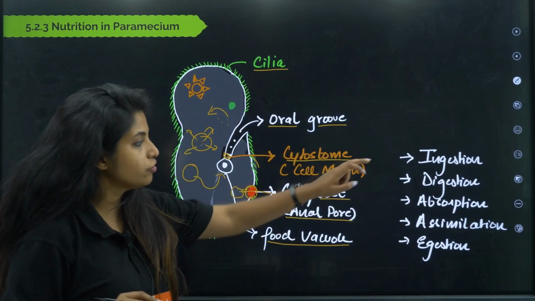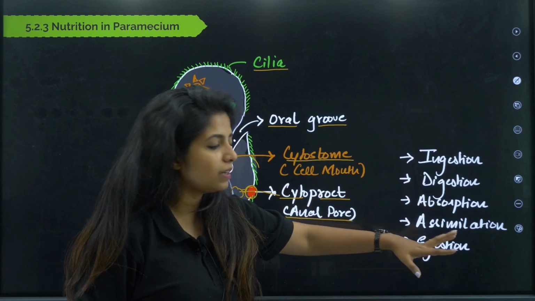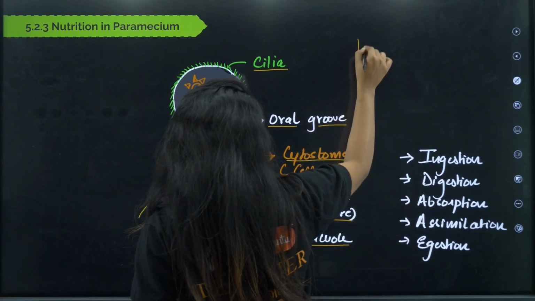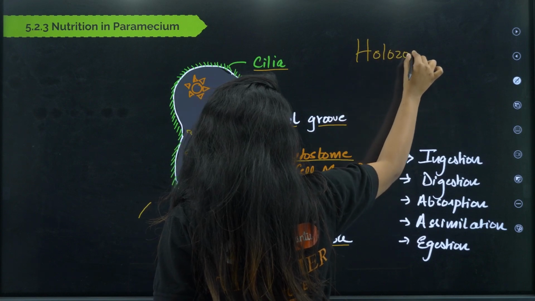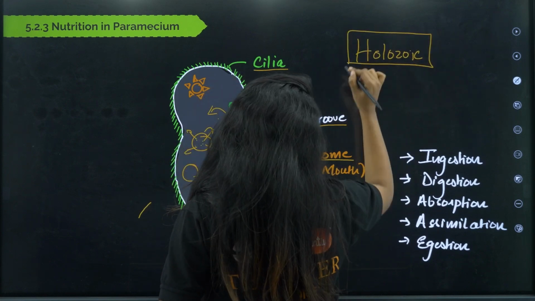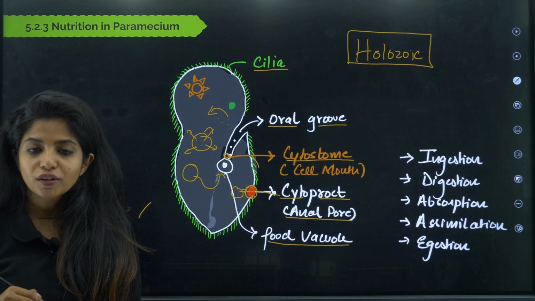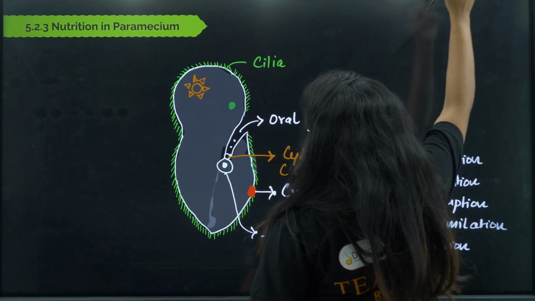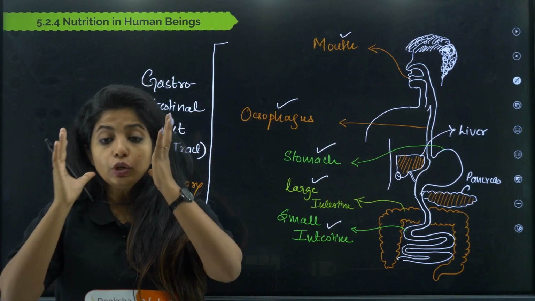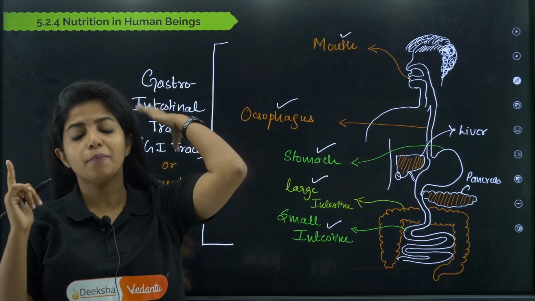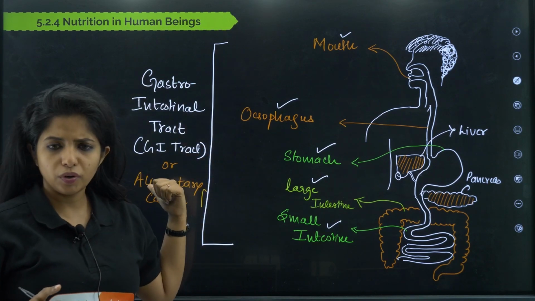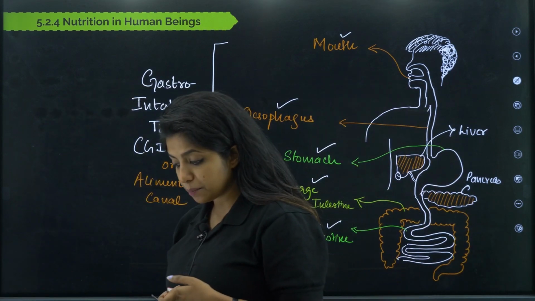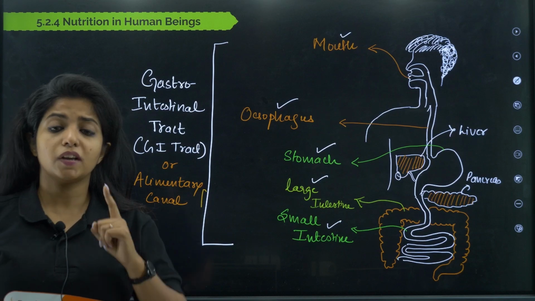Here also they have ingestion, digestion, absorption, assimilation and egestion. What type of heterotrophic mode of nutrition are they showing, children? Again, they are also showing holozoic mode of nutrition. Works? Cool? So that is also clear. You should know how to draw the diagram of amoeba. Just go through it once more. It's very easy, it does not have a specific shape, right? You should know about the digestion of amoeba. If they're asking for the diagrams, please draw it.